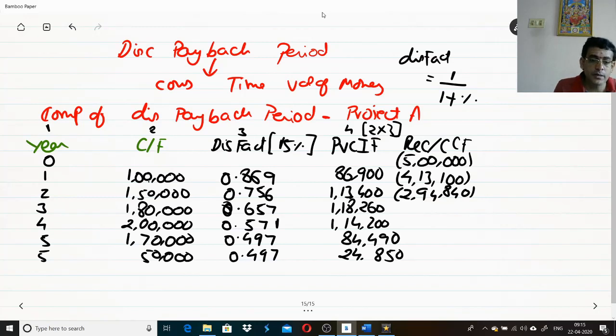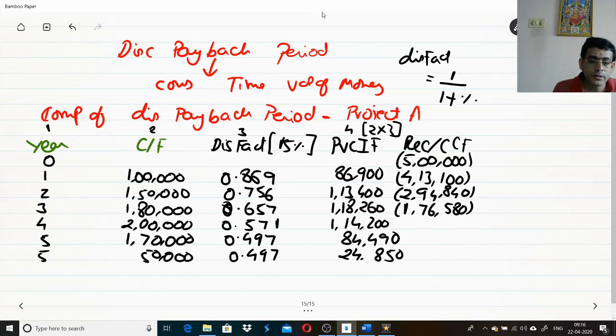Now in the third year, you had recovered 1,18,260. That means 2,94,840 minus 1,18,260 gives you 1,76,580.